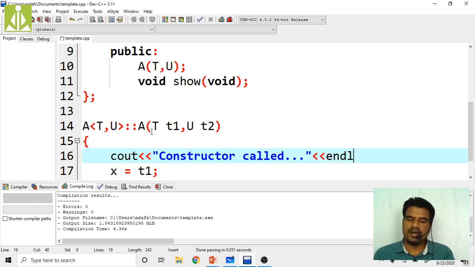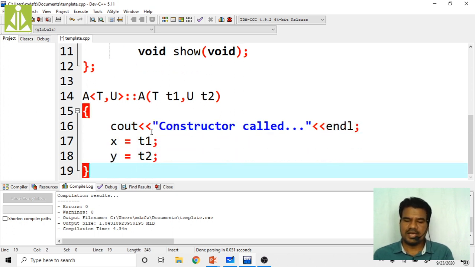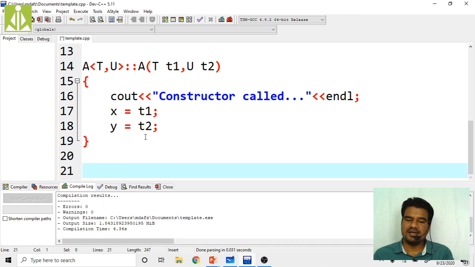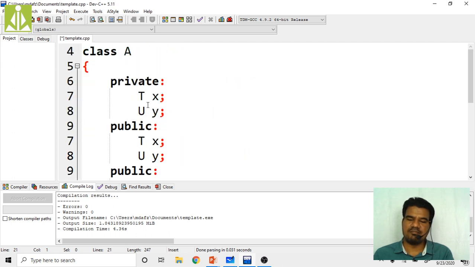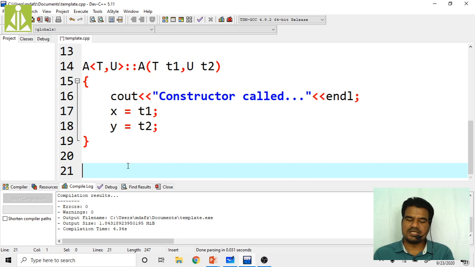Then endl. Next, I have to define my show function as well. I have to define my member function show, which is part of your A class. And this A is not a regular class, it is a template class. So first take the return type of that show function, which is void. Then qualify that show function with the class name. What is my class name? A is my class name.